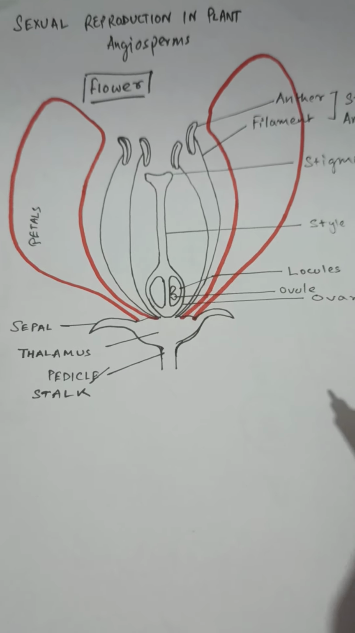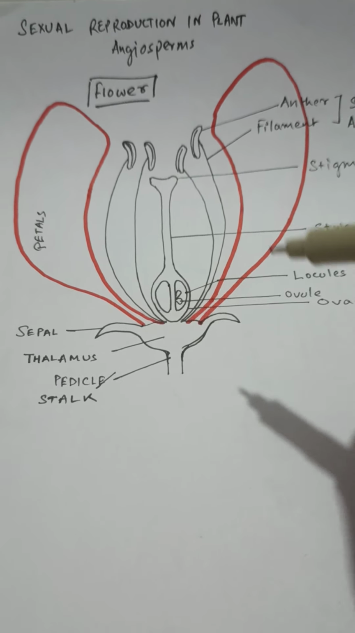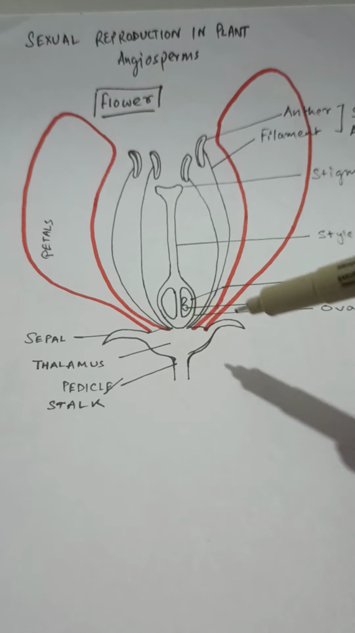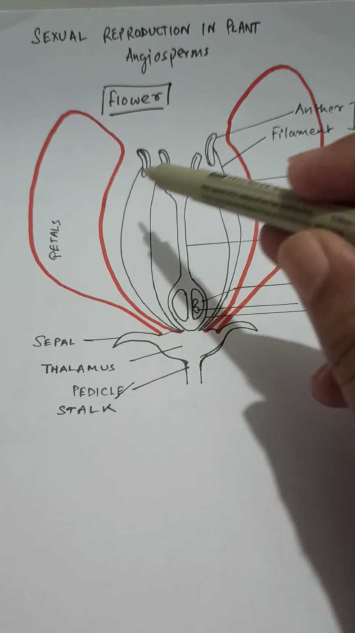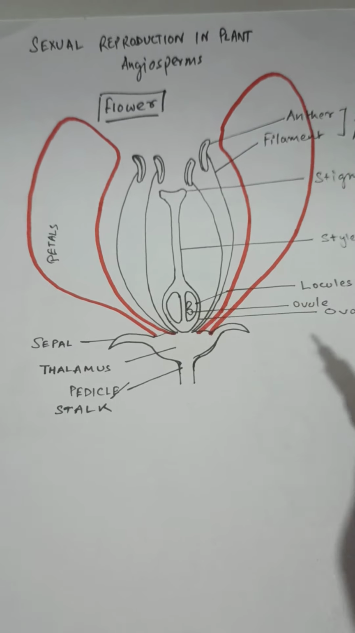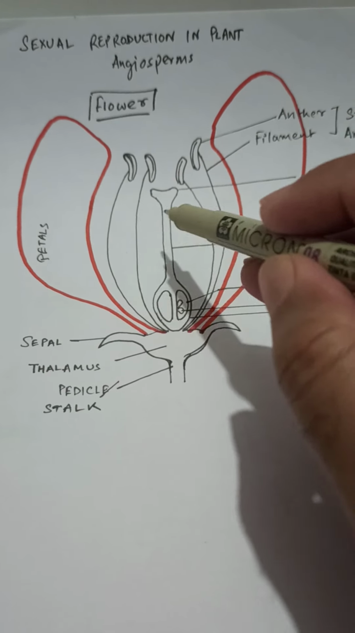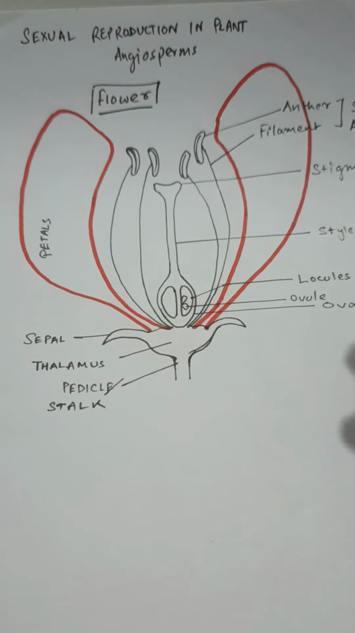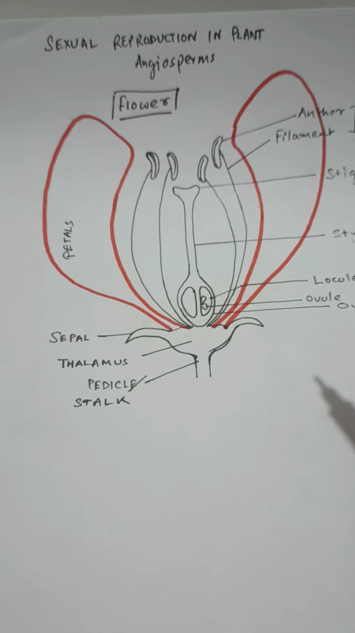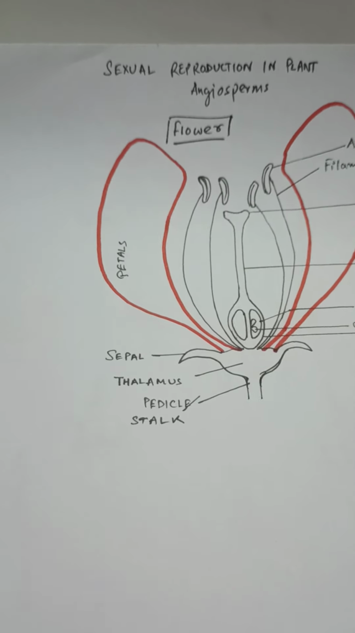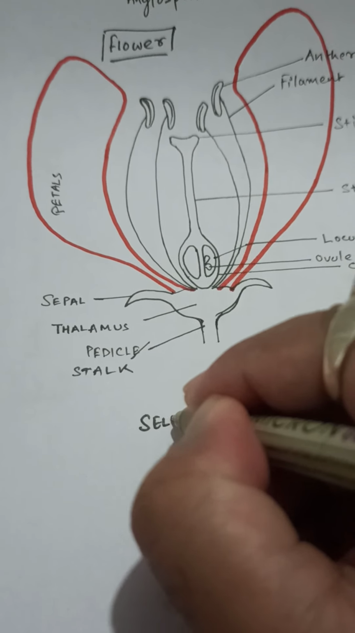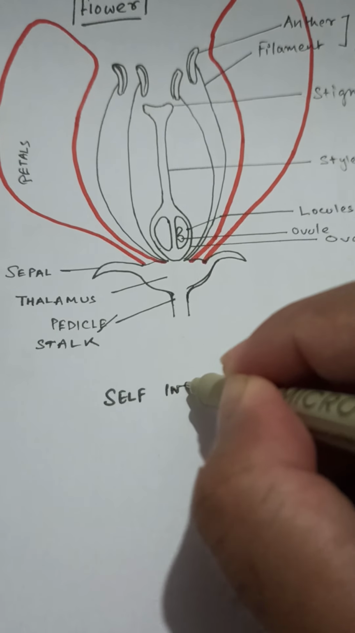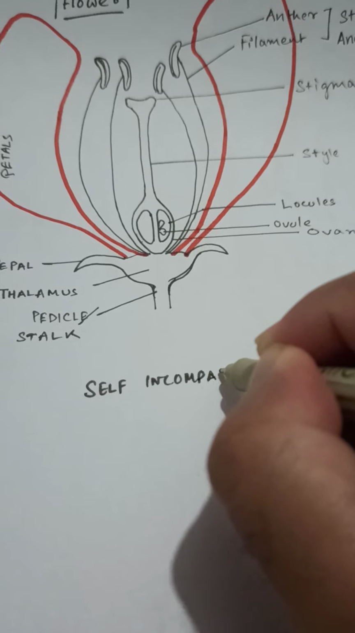Now for that particular reason, the pollens falling on the top of the stigma, due to the interaction between the pollen and the stigma, is what actually triggers the entire process. So let us know about this process. This process is called self incompatibility.